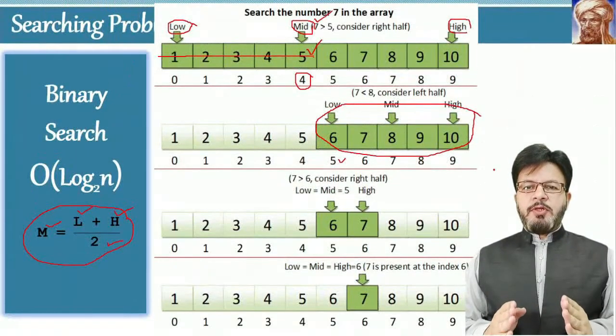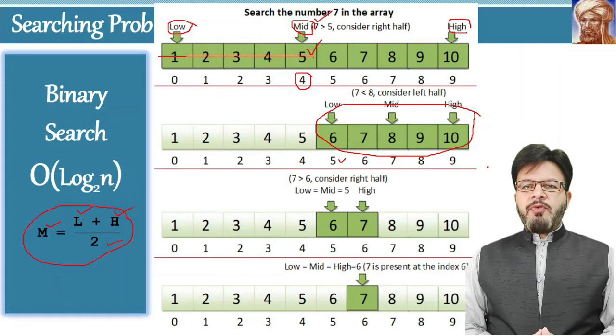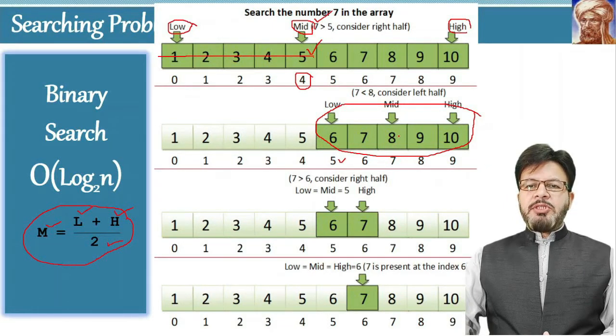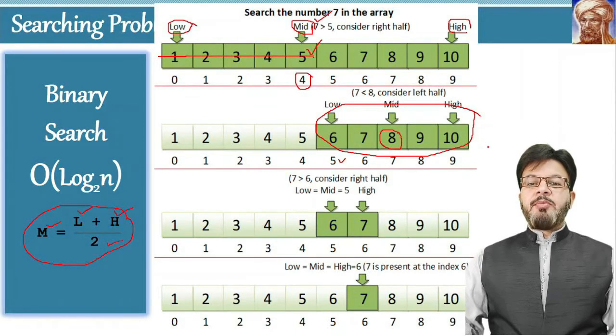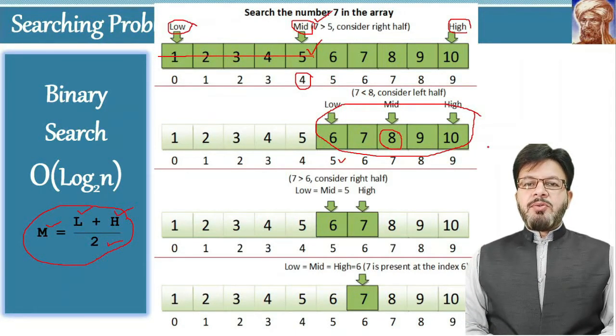Now the same process will be repeated again. The values of low and high will be added up and divided by 2. So (5 + 9) / 2, the answer will be 7. The element at location 7 is 8. So we will compare our required element with this element. 7 is not equal to 8, but 7 is less than 8.